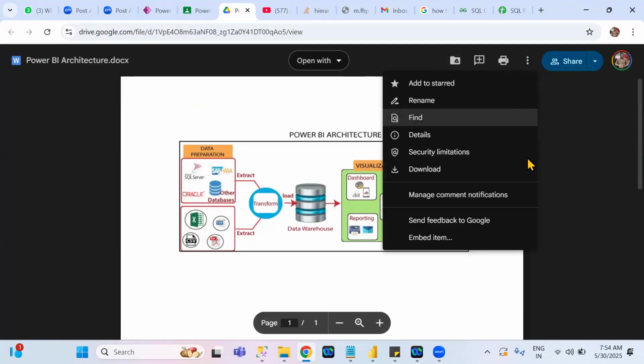Click on this one. Sometimes it's the same icon. Did you see this download icon? Here also it is available. Even when you click on this one, it is a download. Okay, this is how you need to download the document. First, you have to open the documents in a new tab.